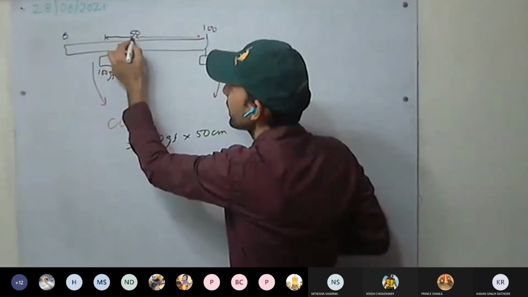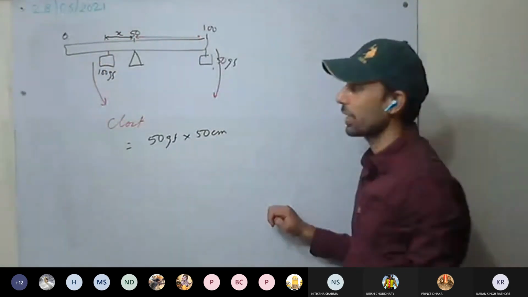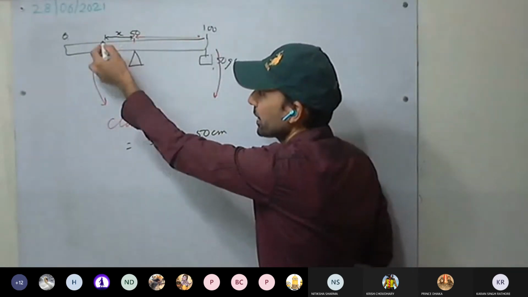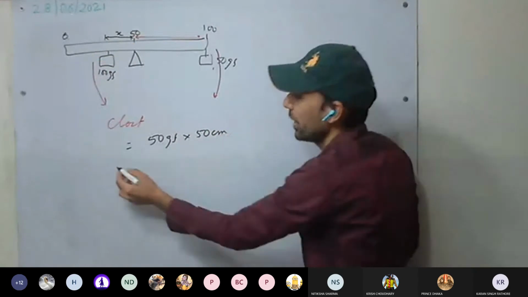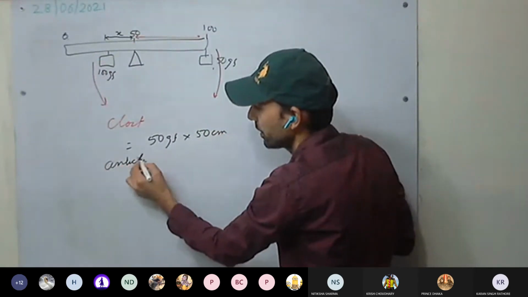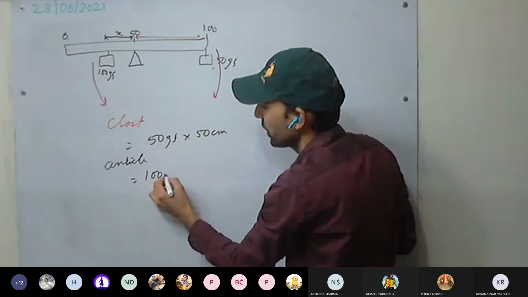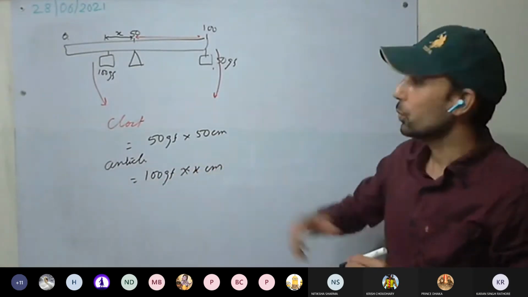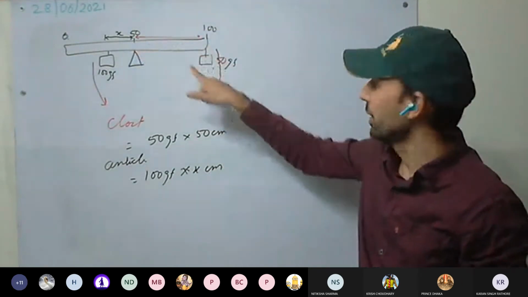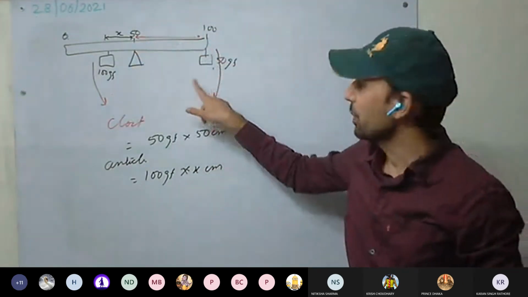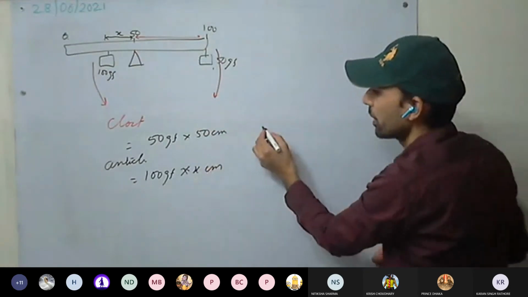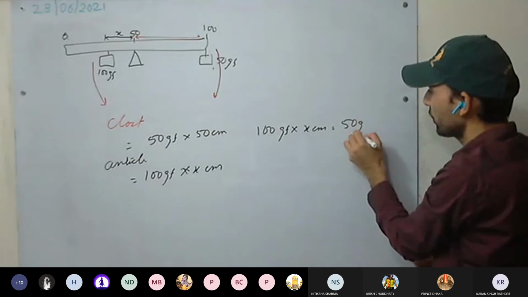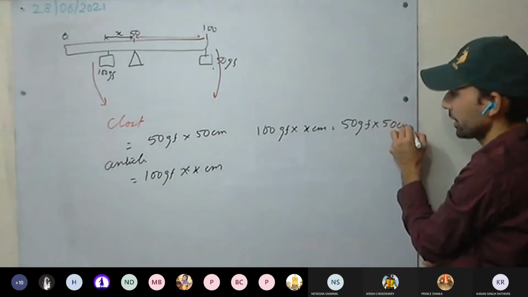For the anti-clockwise moment, take this distance as x. Let x be the distance from the center where our 100 gf is placed. The anti-clockwise moment will be 100 gf into x centimeter. To balance the rule back, these two moments must cancel each other, so just equate them. 100 gf into x centimeter equals 50 gf into 50 centimeter.